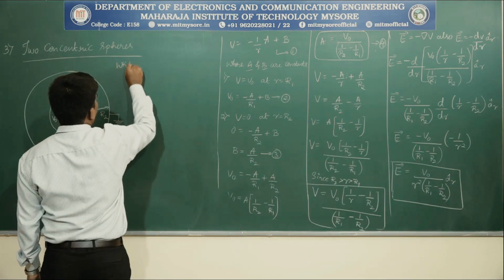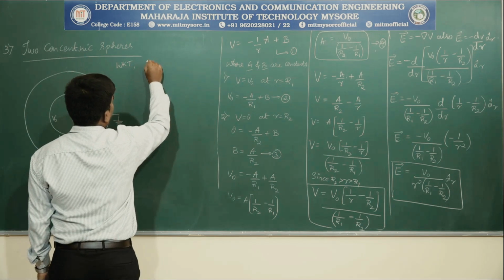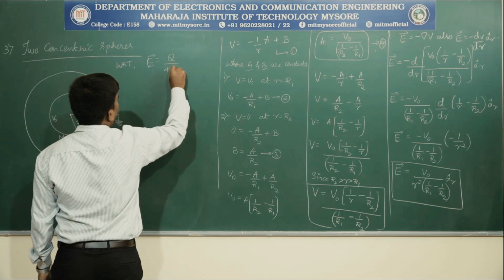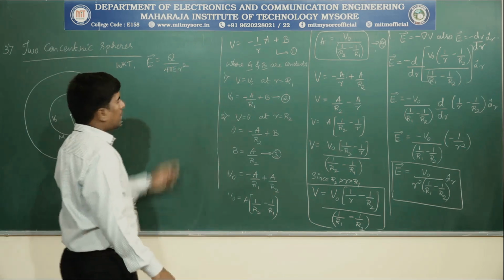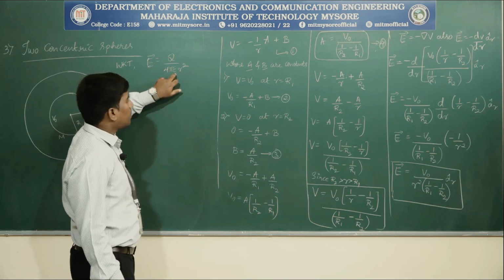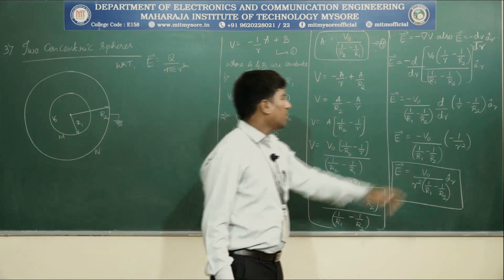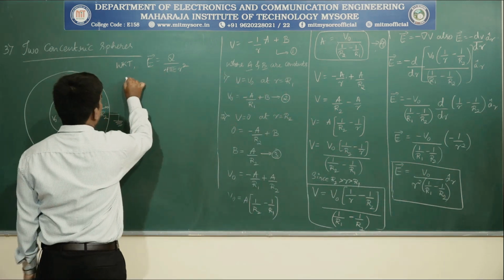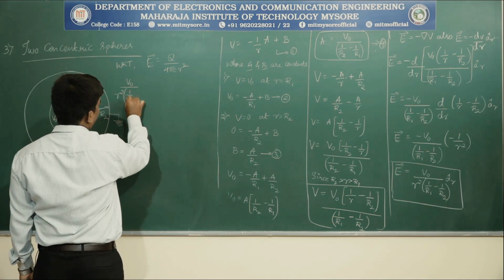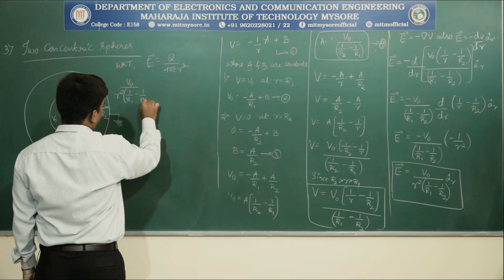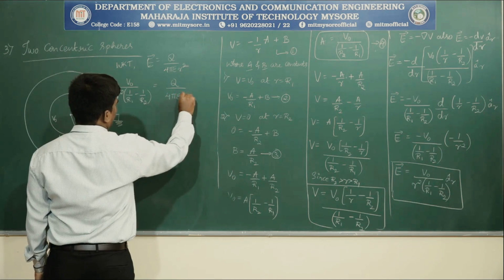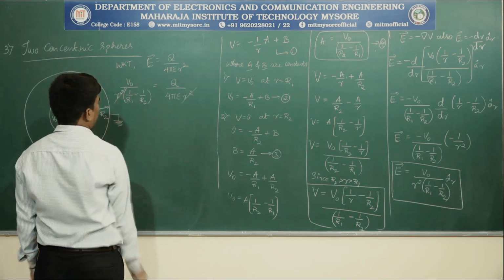We know that from Gauss law application, E can be written as Q divided by 4 pi epsilon into r square. Since LHS is the same, equate RHS. Then what are we going to get? V naught divided by r square into 1 by r1 minus 1 by r2 is equal to Q divided by 4 pi epsilon into r square. r square gets cancelled.